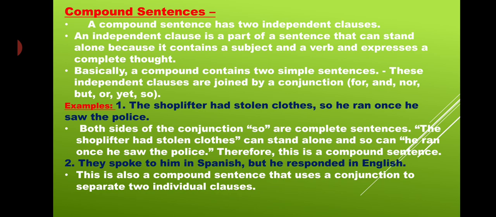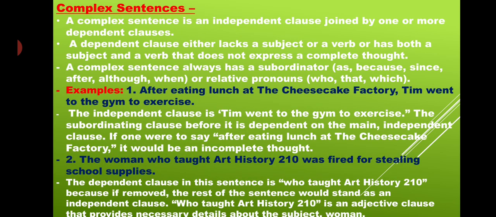Let me have the next slide, that is of a complex sentence. A complex sentence is an independent clause joined by one or more dependent clauses. A dependent clause either lacks a subject or a verb, or has both a subject and a verb but does not express a complete thought.